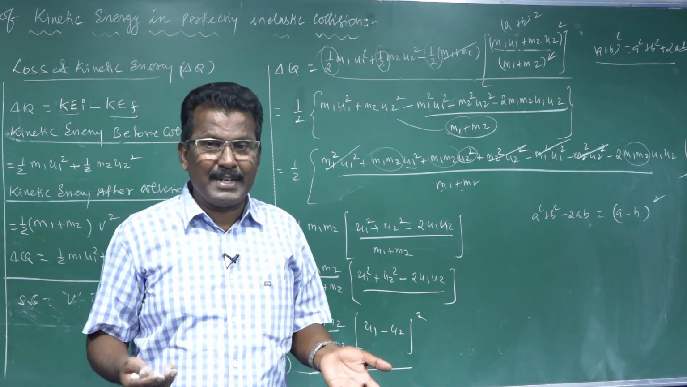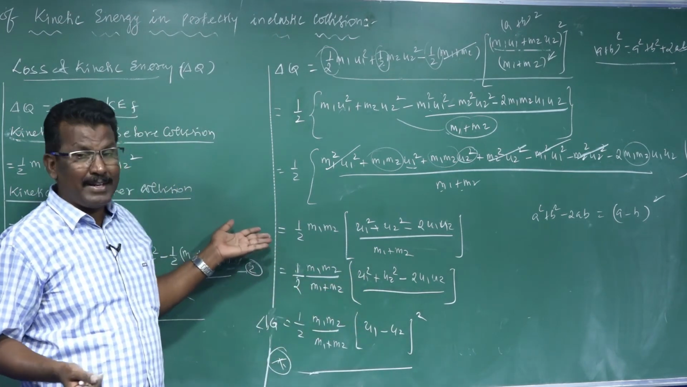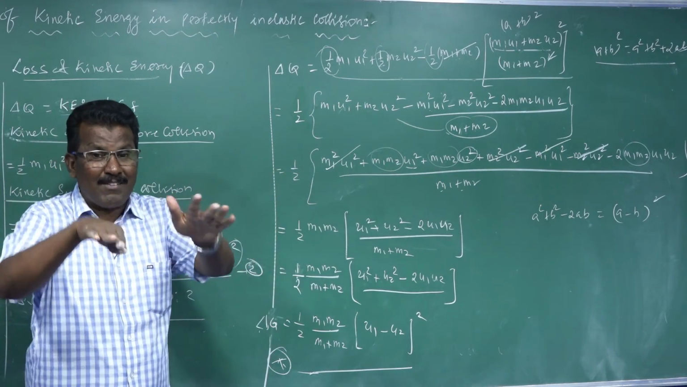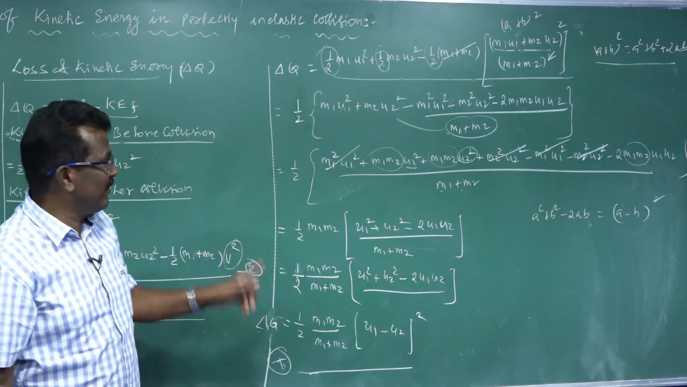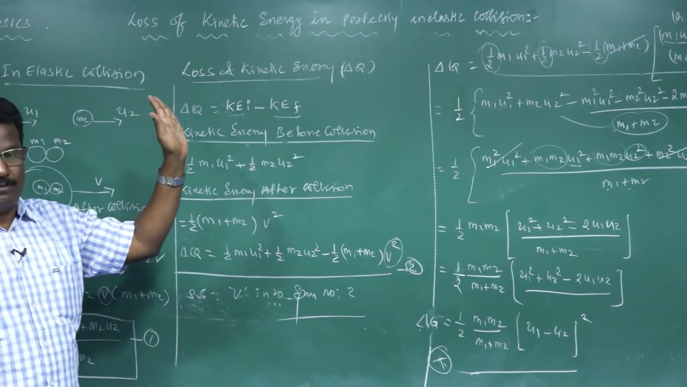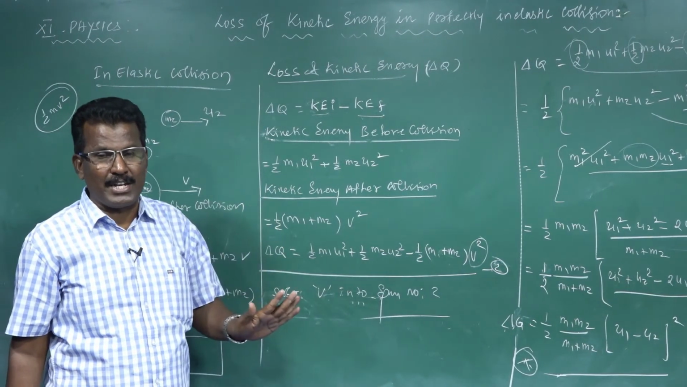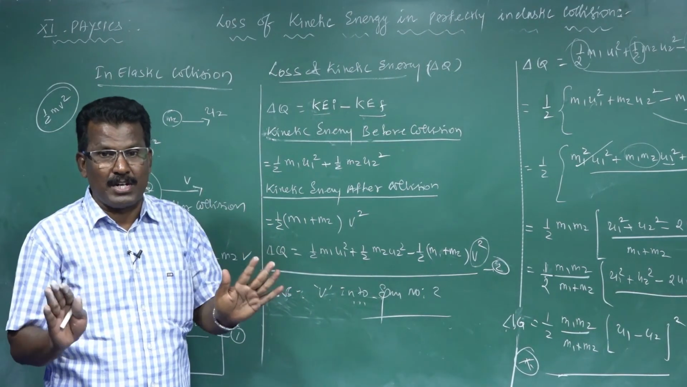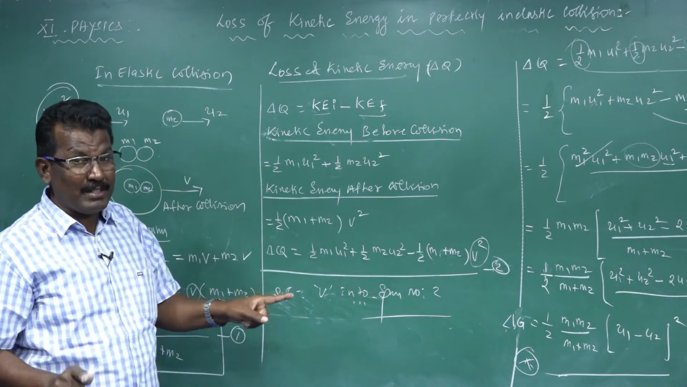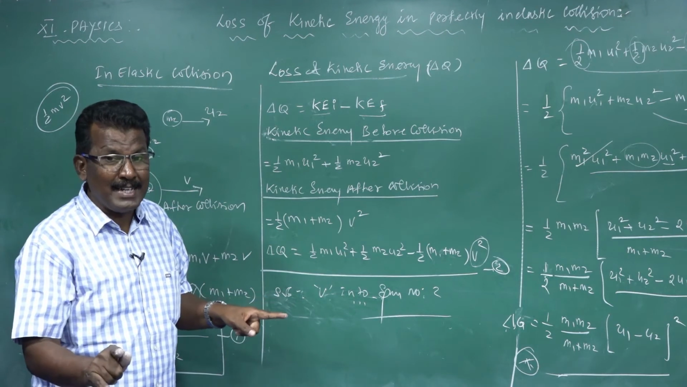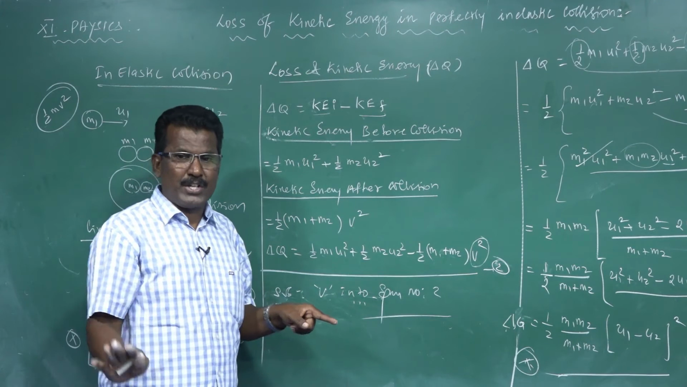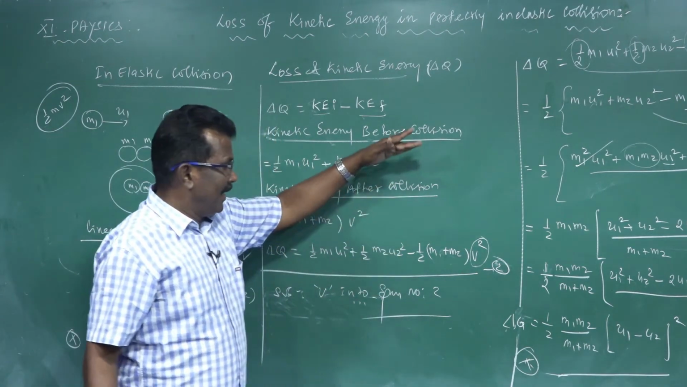The loss of kinetic energy can be converted into some other form, such as heat energy or sound energy. But total energy is always constant in both inelastic collision and elastic collision. Perfectly elastic, perfectly inelastic, total energies are constant. But kinetic energy remains constant only in elastic collision. In inelastic collision, kinetic energy is not constant. In both cases, linear momentum remains constant. That is the concern.